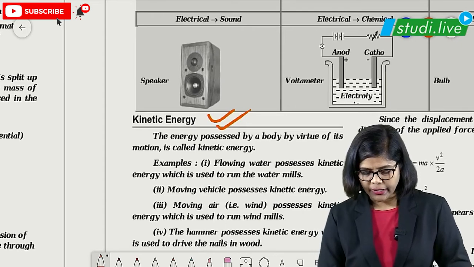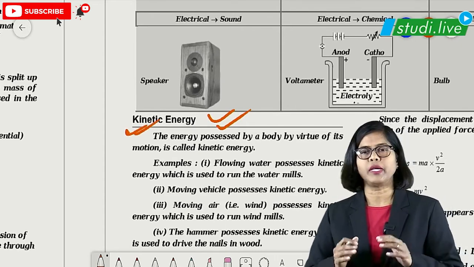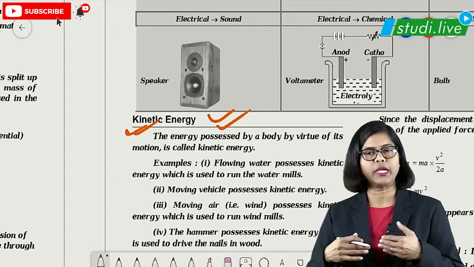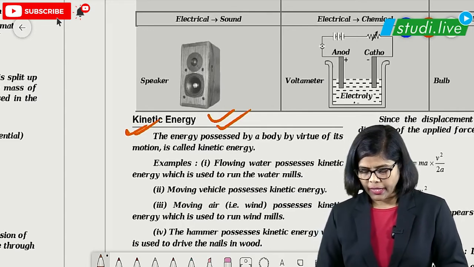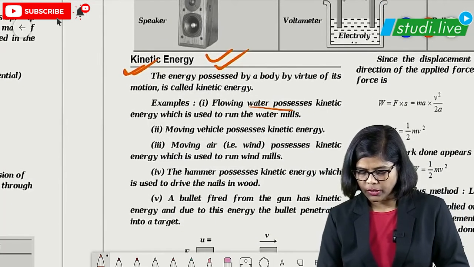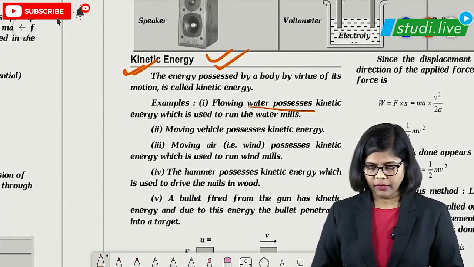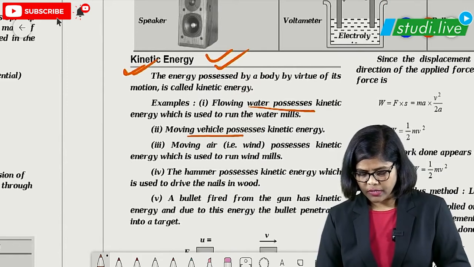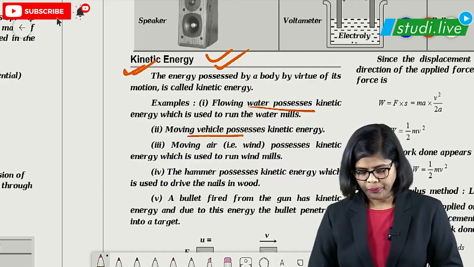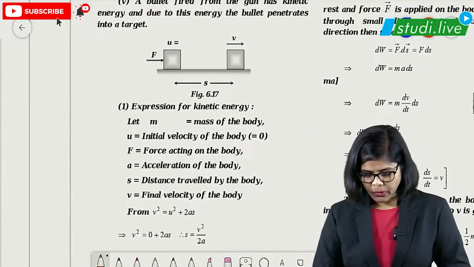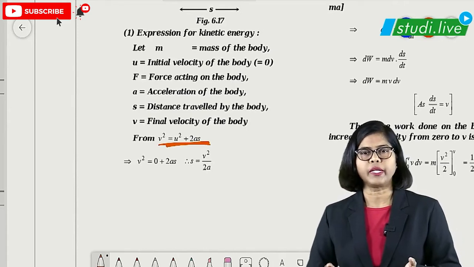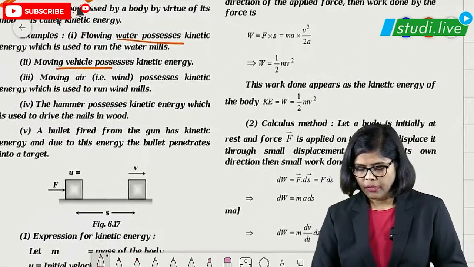So basically kinetic energy is nothing but the energy possessed by a body due to its motion. By the virtue of its motion, we call it what? Kinetic energy. And these are the examples, all known examples. Flowing of water possesses kinetic energy, right? Then moving vehicles, anything which is moving, we call it what? Kinetic energy. Then for this kinetic energy, students, of course, everywhere we are going to use the kinematical equations. Based on that, we are going to find it out.